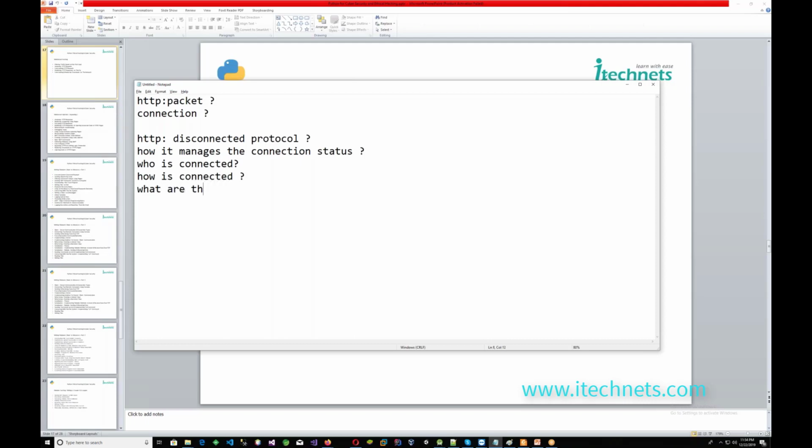And what are the values that show one person is connected? How does a web server maintain that, since it is a disconnected architecture?